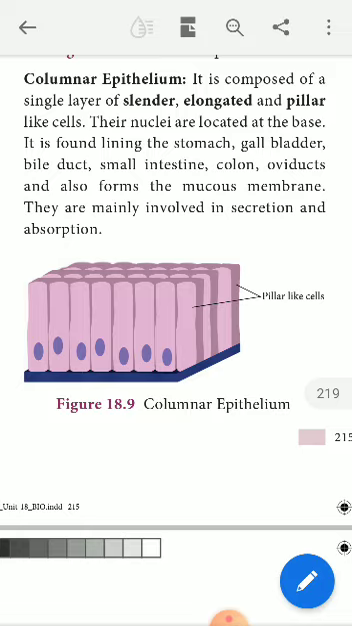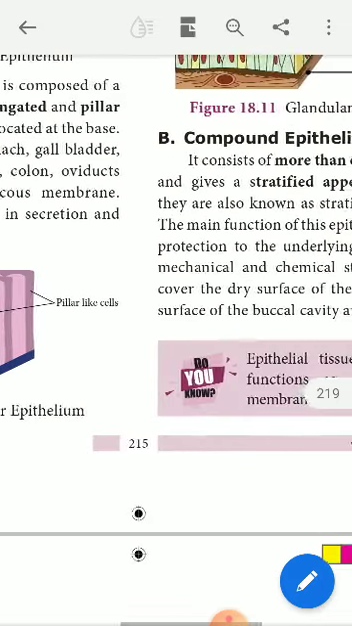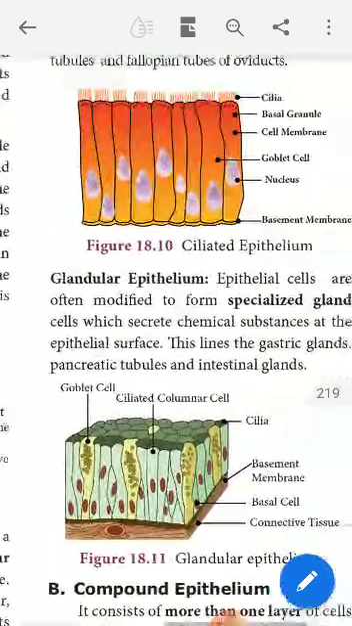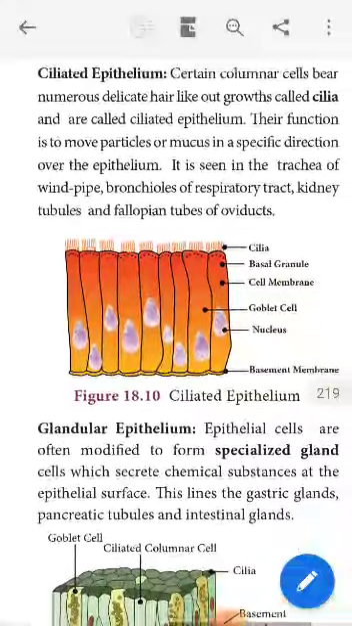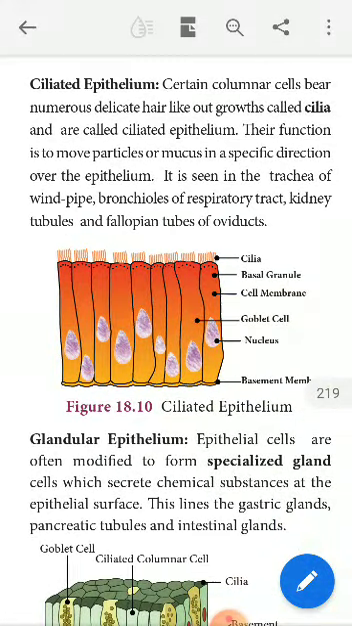It is followed by the next simple epithelium, called ciliated epithelium. Cilia are minute hairy structures found at the free end of the columnar epithelial cells. Since the cells of this tissue bear cilia at their free end, it is called ciliated.